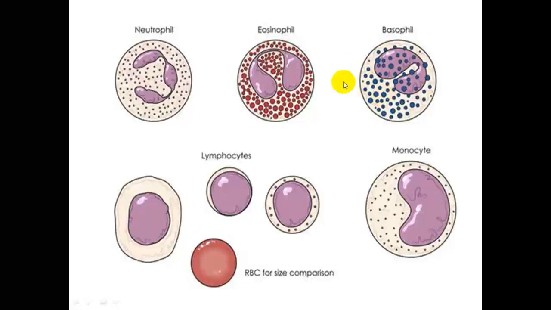And why are they called polymorphonuclear white blood cells? As you can see here, this is a nucleus suspended within the cytoplasm of the white blood cell. This nucleus has a shape in which you can see there is more than one nucleus. This is the first nucleus, the second and the third, but they are kind of joined together. So the shape of this nucleus is that there are many.